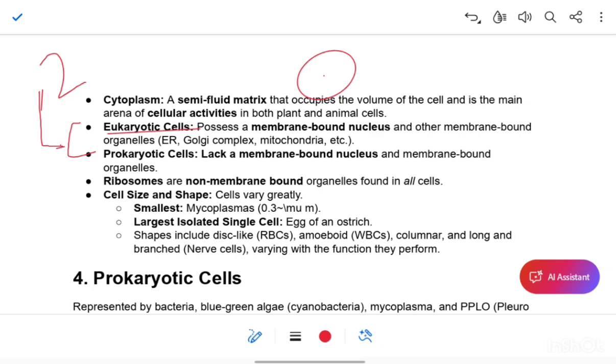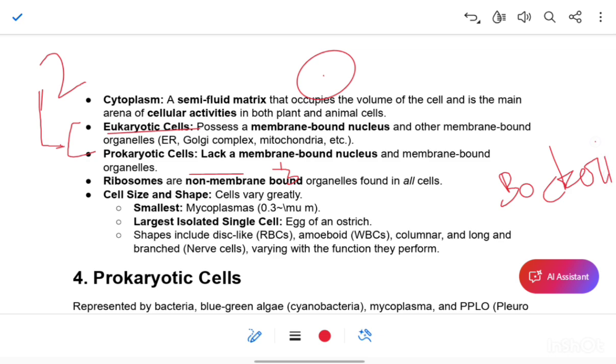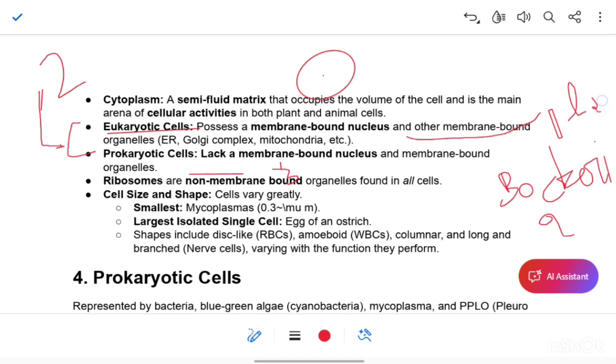They also don't have membrane-bound organelles in the cell. For example, bacteria are prokaryotic, and eukaryotic cells are, for example, a plant cell or a blood cell, etc.